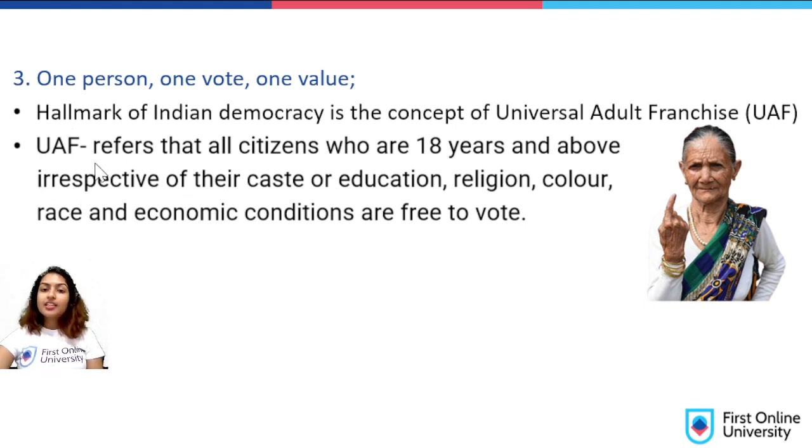What does it mean? It means that all citizens who are 18 years and above, irrespective of their caste, education, religion, color, race, and economic conditions, are free to vote.